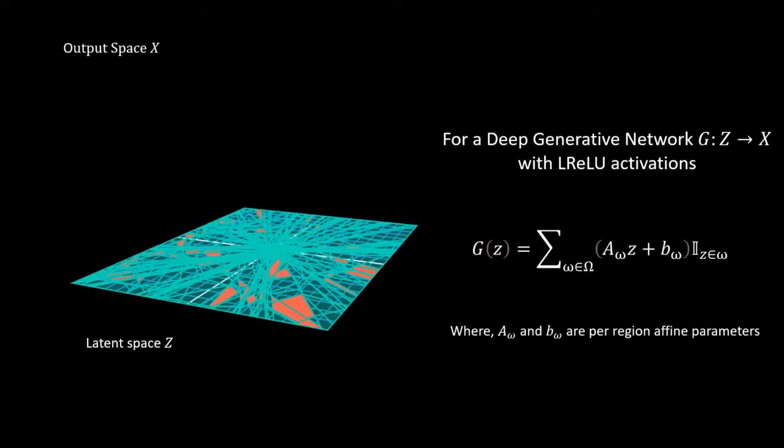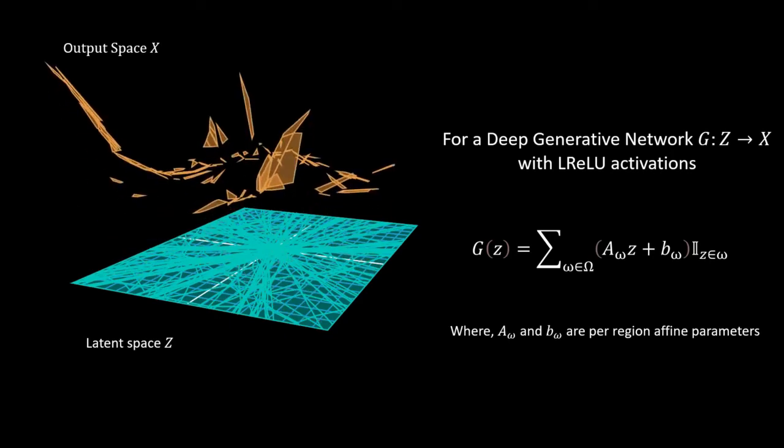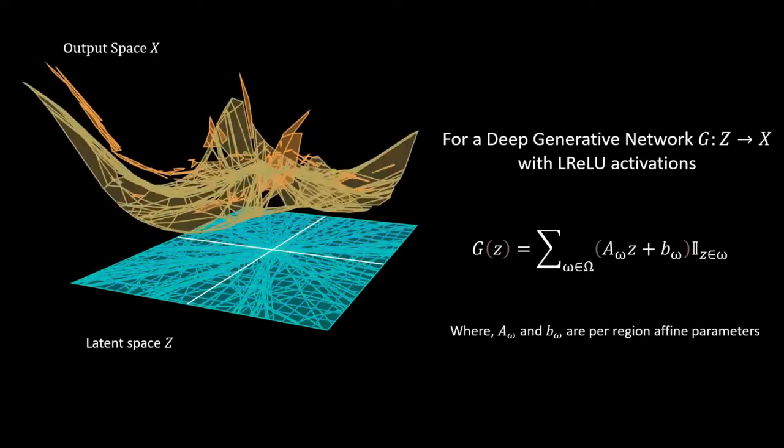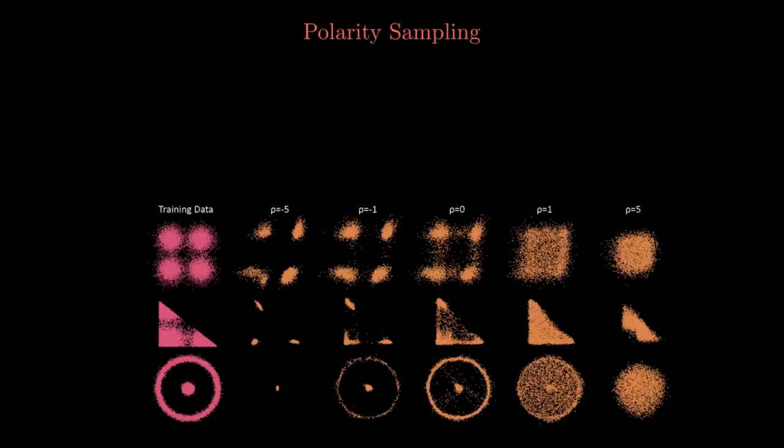So why does polarity sampling work? Polarity sampling is grounded on the spline theory of deep generative networks. Deep generative networks with piecewise linear nonlinearities like ReLU and leaky ReLU are affine spline operators. That is, they induce a partitioning of the input space and map regions of the input space affinely to the output space in a piecewise fashion.